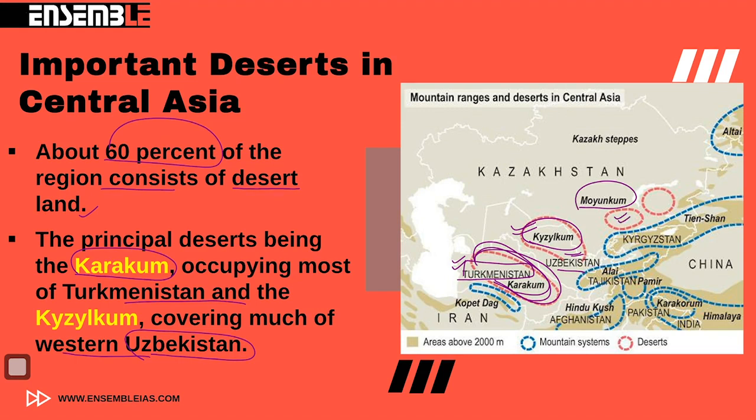Maybe a map will be given in the examination with locations 1, 2 and 3, and they can ask you to arrange the sequence of these deserts in Central Asia from north to south or south to north. So be very specific about the names. In the north is the Moyunkum, in the middle is the Kyzylkum, and in Turkmenistan towards the south is the Karakum. So these are the popular deserts in Central Asia.